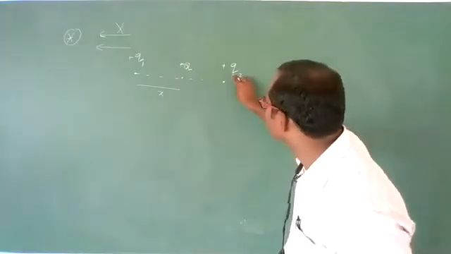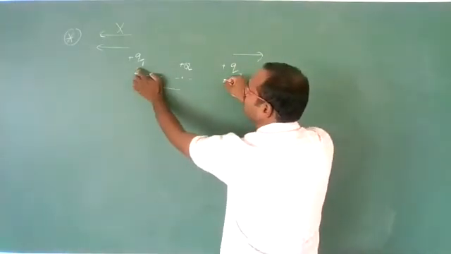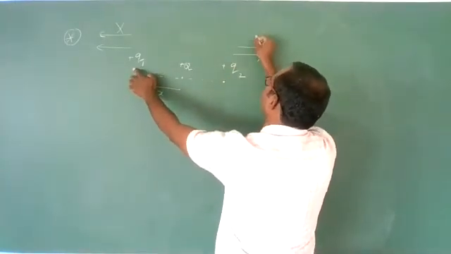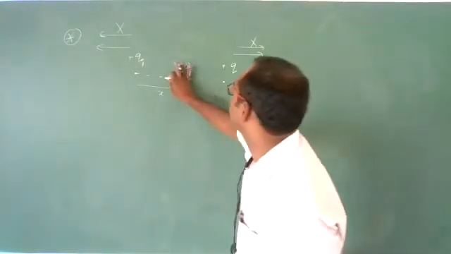In the same way, for this charge also, due to this repulsive force this side and due to this also, both are positive, repulsive force this side, it is also not in equilibrium position. Now what should we do? Just make it negative.